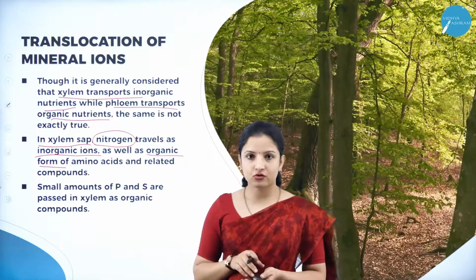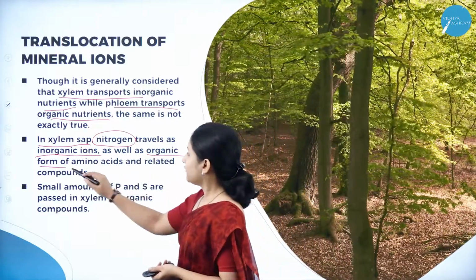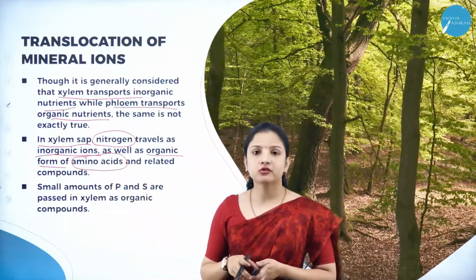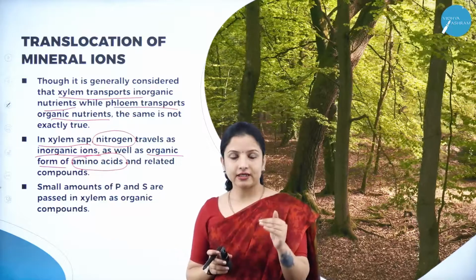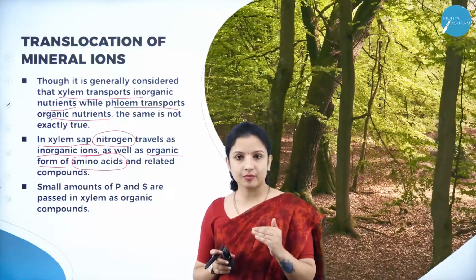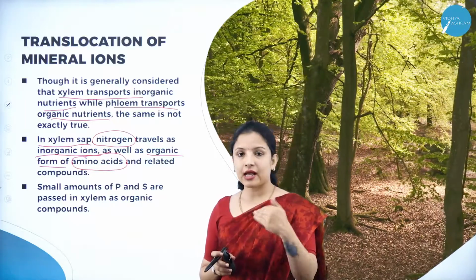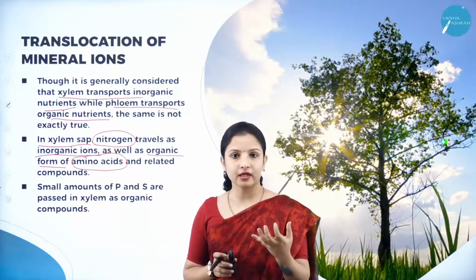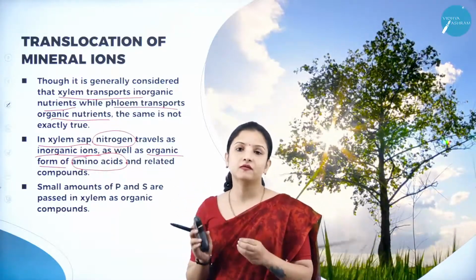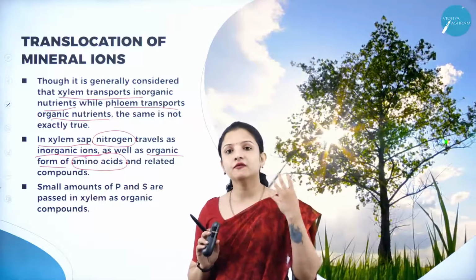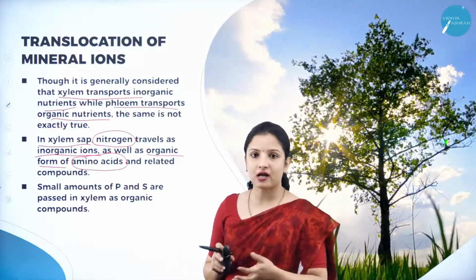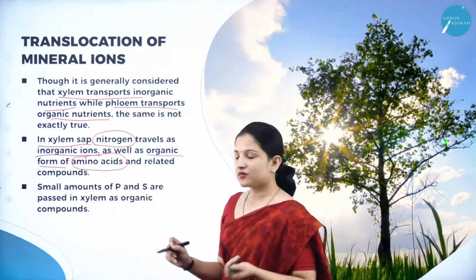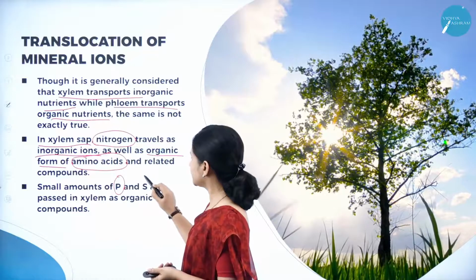So these nitrogens, whenever they form amino acids, they get transported through the phloem. In the xylem sap, the nitrogen elements that are present can travel as inorganic ions, as well as organic ions when the nitrogen gets converted into amino acids. So in the form of amino acids, the nitrogen can travel as organic components from the xylem. And also there are some other elements such as phosphorus and sulfur.